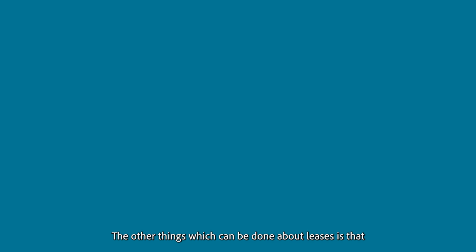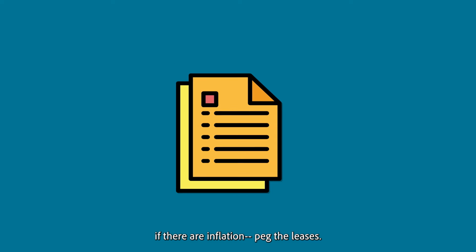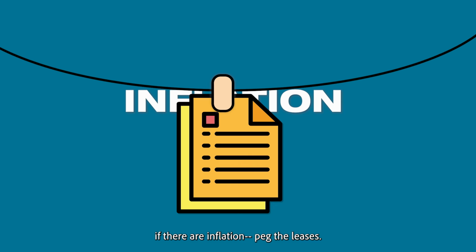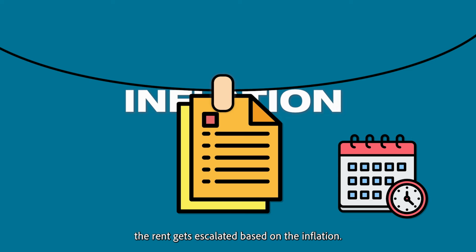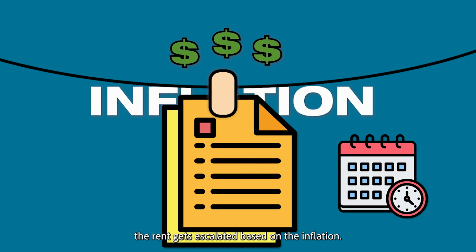The other thing which can be done about leases is inflation-pegged leases. For example, in markets like the US, even Europe, on an annual basis, the rent gets escalated based on the inflation.